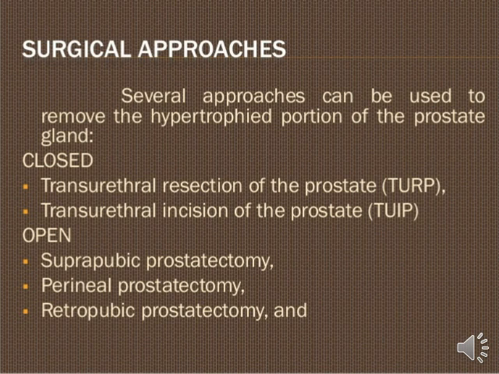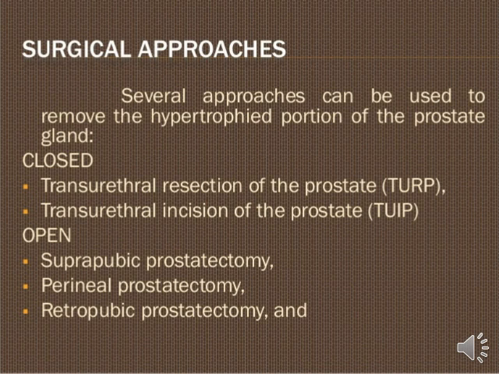In closed surgery there are different kinds of surgical management: transurethral resection of the prostate, transurethral incision of the prostate. In open surgical management for BPH: suprapubic prostatectomy, perineal prostatectomy, and retropubic prostatectomy. So let's see one by one what we do in each particular surgery.